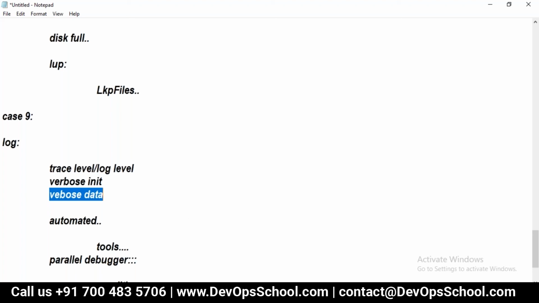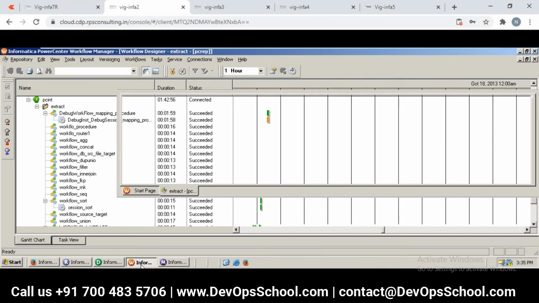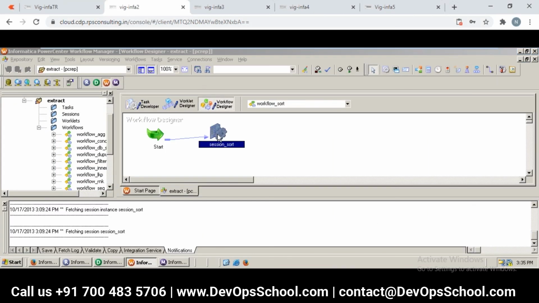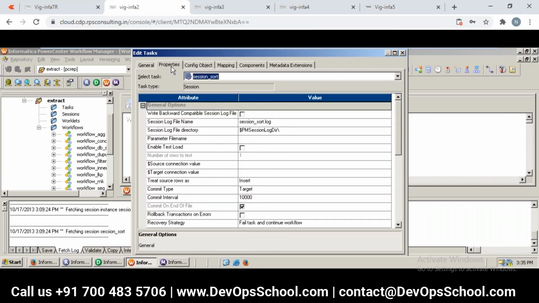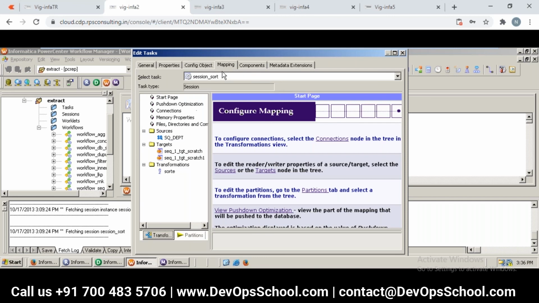Remember. So how do you do that? We need to go and change the trace level. I repeat, this trace level can be set at the session level, workflow level, mapping level, or transformation level.